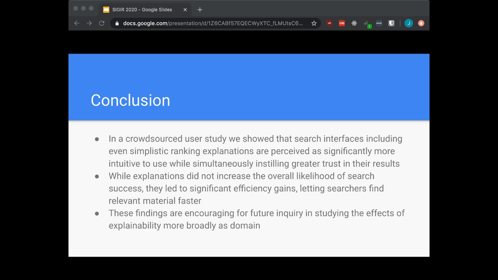In particular, we aim to study the effects of explainability more broadly as domain and task complexity, result list quality, and system complexity are varied.